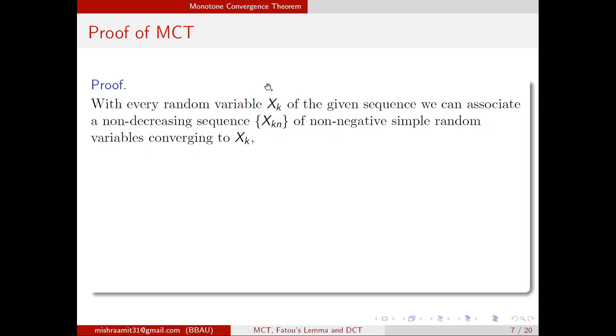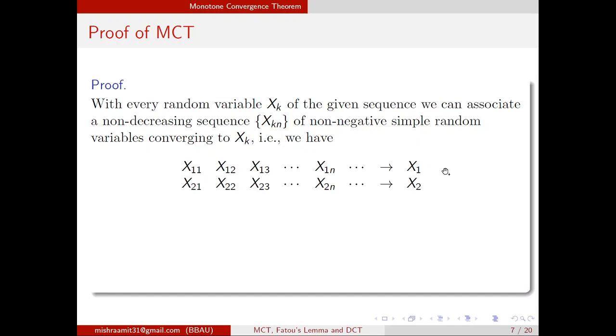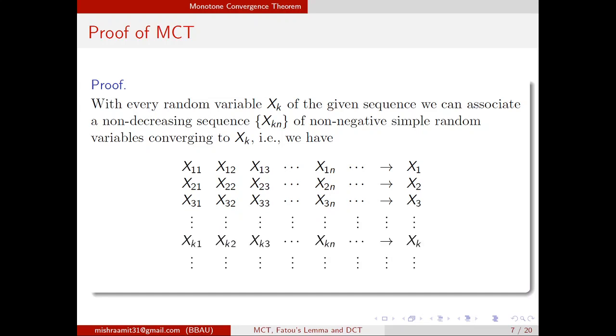So since xk is a non-negative random variable, I can find xkn such that x11, x12, x13, x1n, this sequence is converging to x1. Then x21, x22, x23, x2n is converging to x2. Then x31, x32, x33, this sequence converging to x3, and so on. xk1, xk2, xk3 is converging to xk.